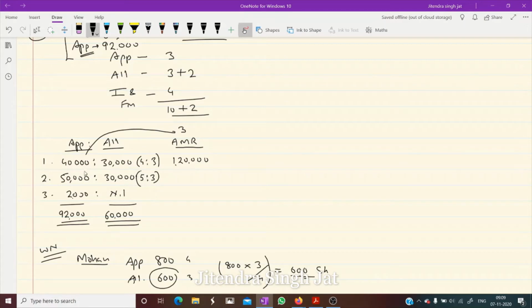Then here 50,000 multiplied by 3, 1,50,000 application money is received. 2,000 multiplied by 3, 6,000 is received. Yes or no? Do the total. When we do the total, we will get 2,76,000. Yes or no?